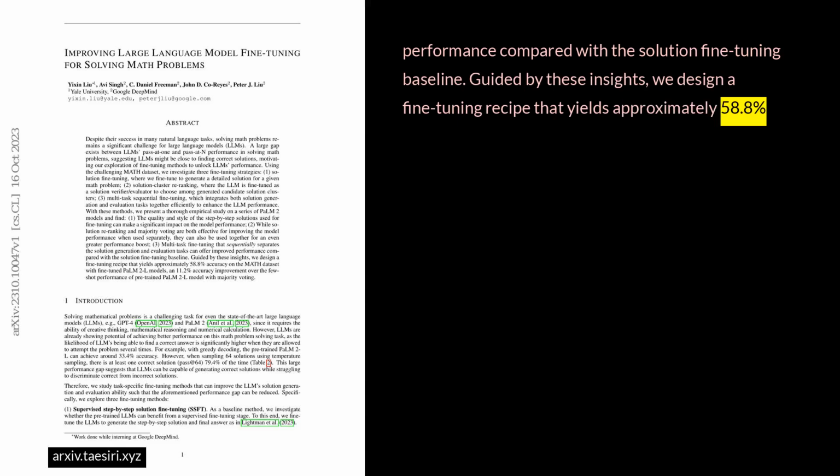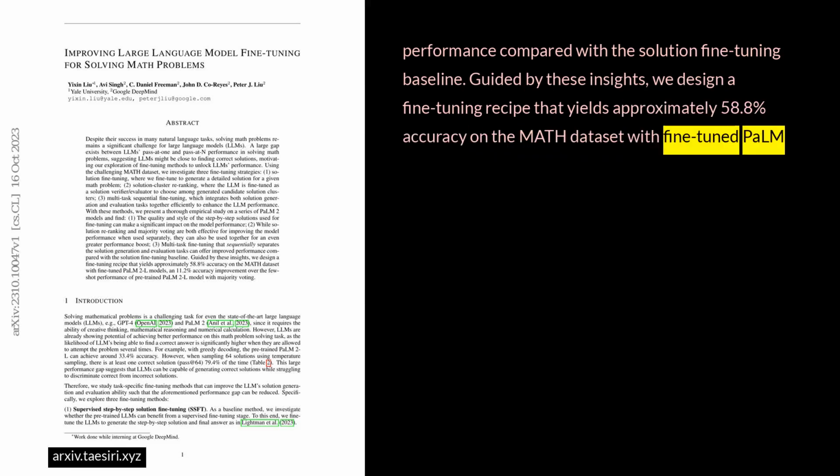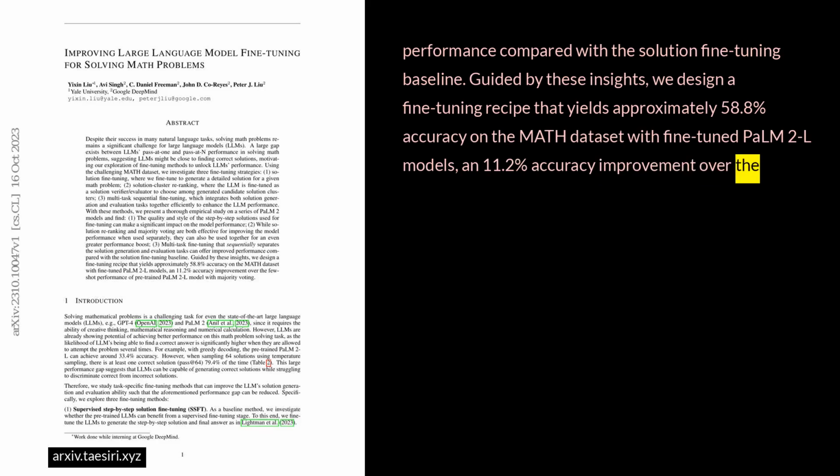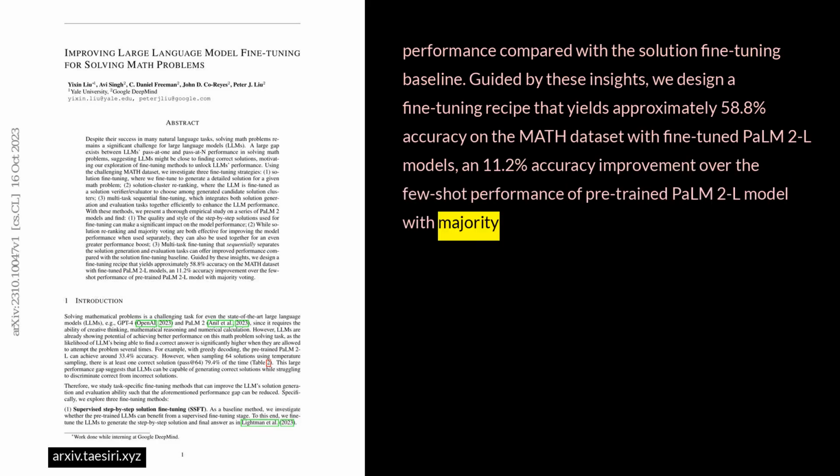Guided by these insights, we design a fine-tuning recipe that yields approximately 58.8% accuracy on the MATH dataset with fine-tuned PaLM 2L models, an 11.2% accuracy improvement over the few-shot performance of pre-trained PaLM 2L model with majority voting.